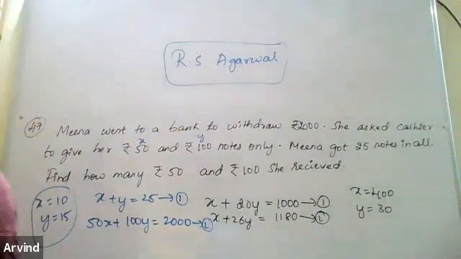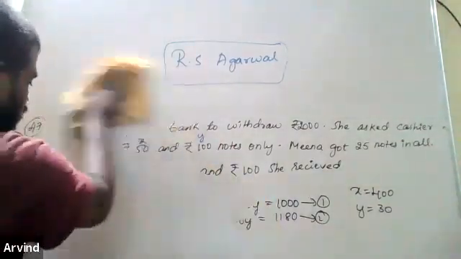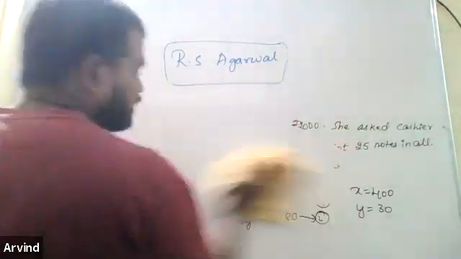I guess both the problems are done. X you have to get as 10 and Y you have to get as 15. I hope you guys have got it. Can we proceed, everyone? Yes, sir.